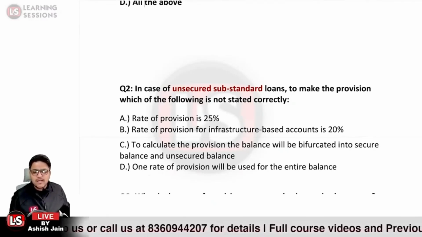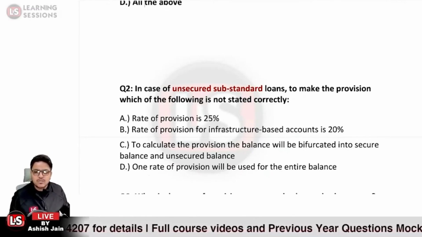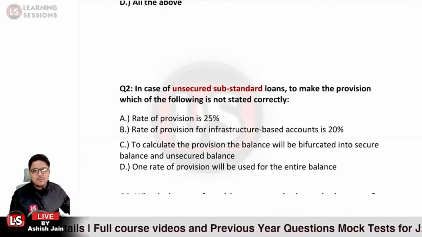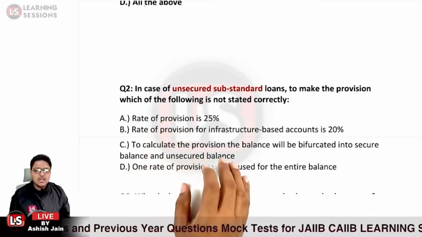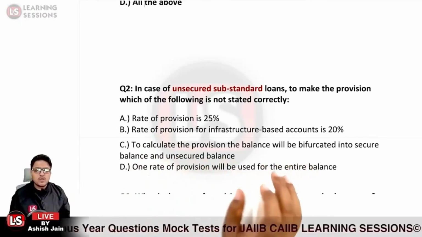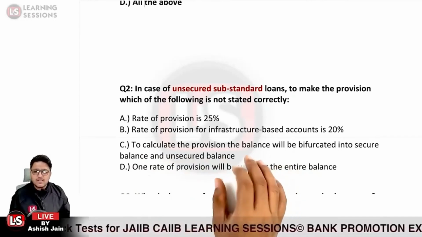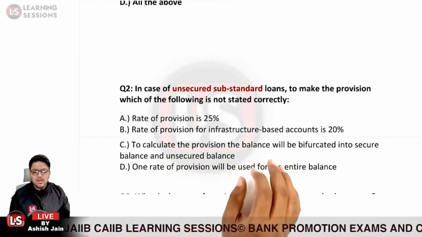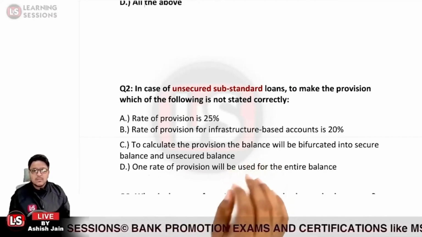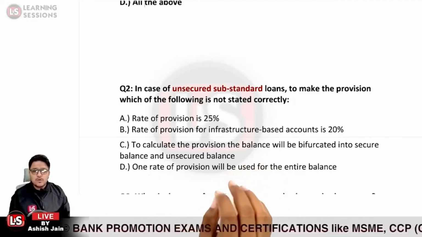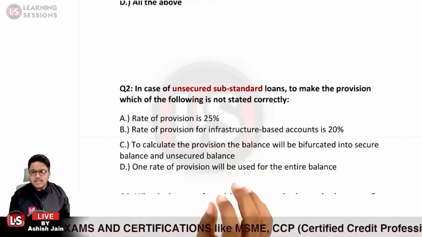For the secured substandard asset, the provision is 15%. For the unsecured part, it is 20% for infrastructure loans and 25% for the others. That makes options A and B correct. But option C says that to calculate the provision, the balance is to be bifurcated into secured balance and unsecured balance, which is not correct. Because in the case of substandard assets, the provision rate will be used for the entire balance.